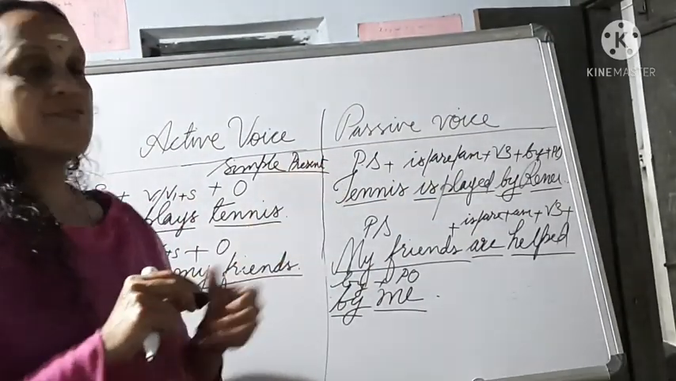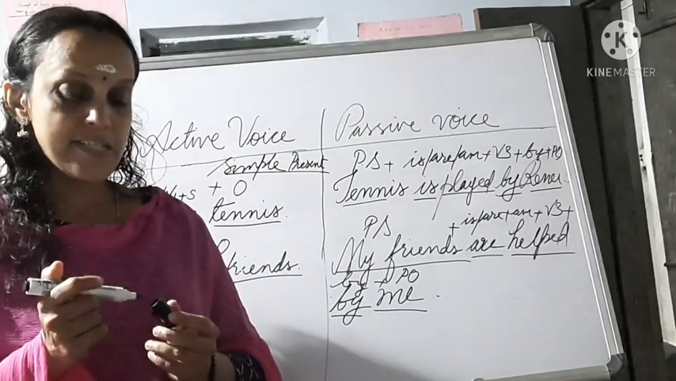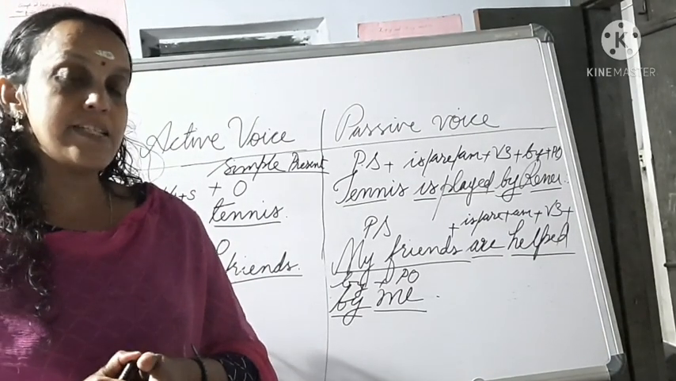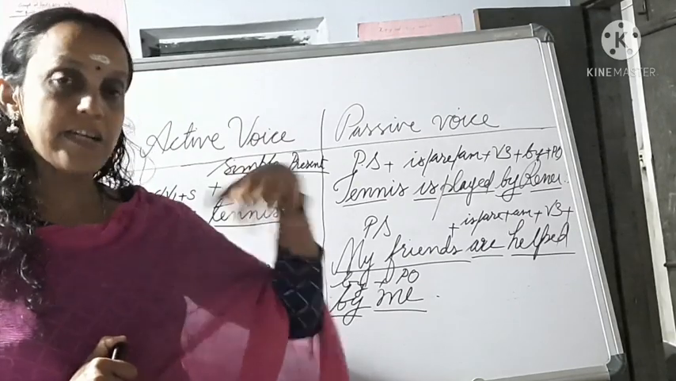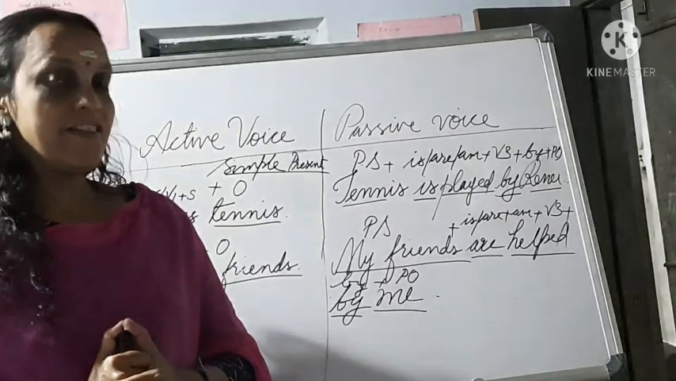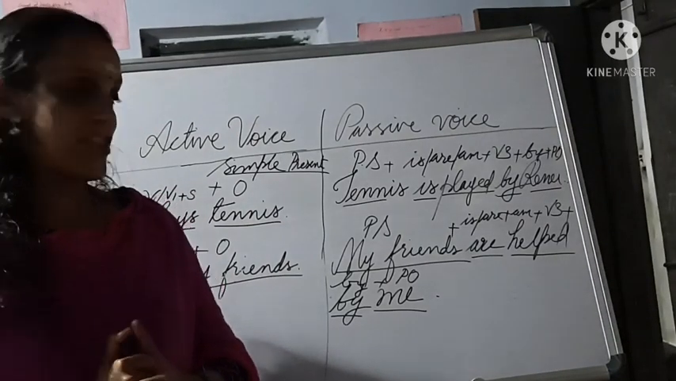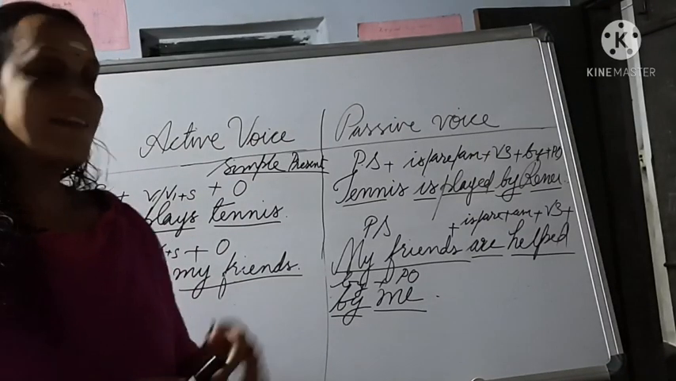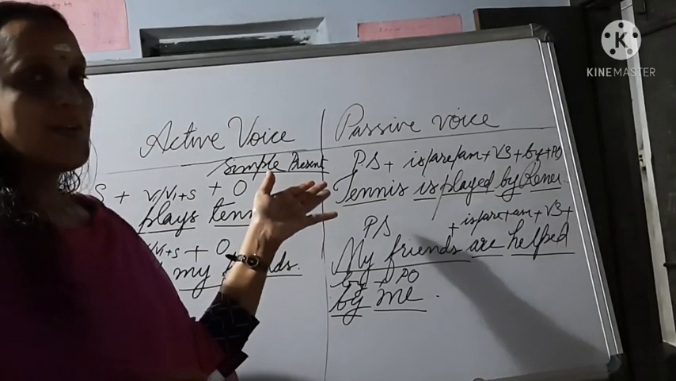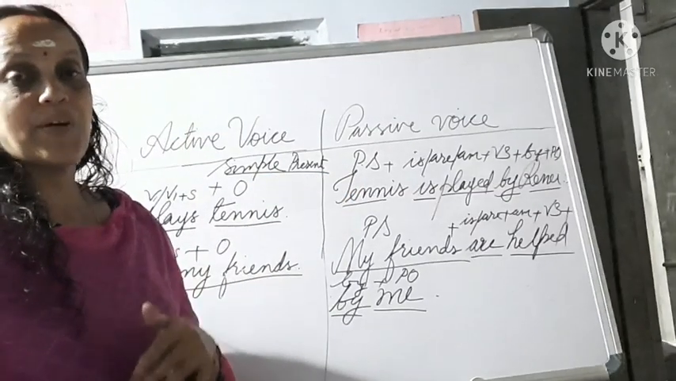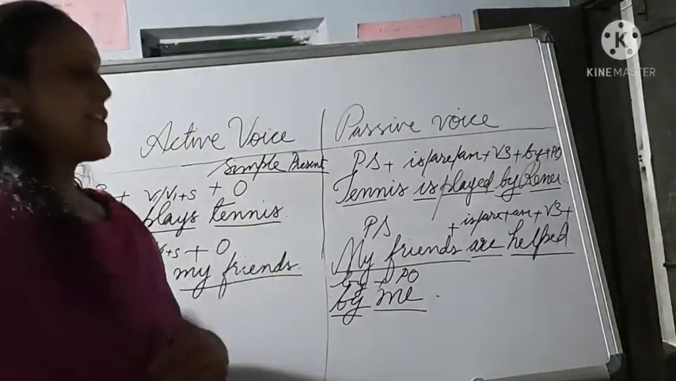So study this rule and make sentences of your own. You have to make so many sentences with simple present tense and convert them into passive voice. Then you can understand this very well. Okay, if you know the simple present tense, then it will be easy for you to understand simple past.